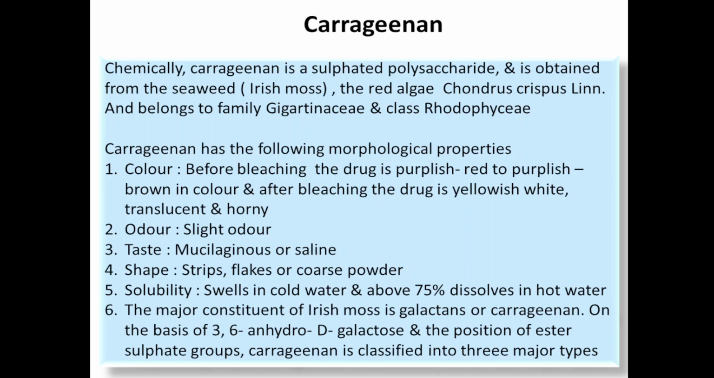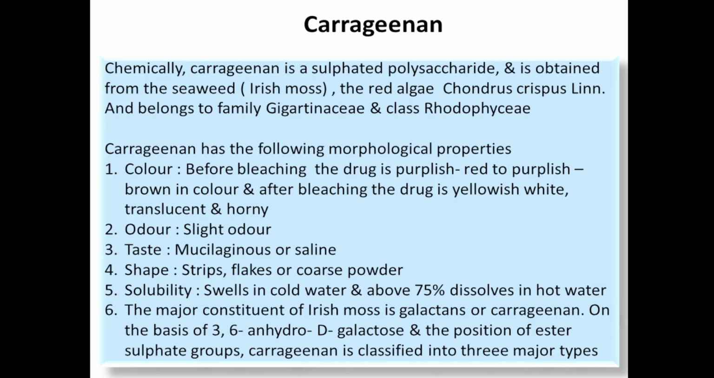Carrageenan has the following morphological properties. Color: before bleaching the drug is purplish red to purplish brown; after bleaching it is yellowish white, translucent and horny. Odor: slight odor. Taste: mucilaginous or saline. Shape: it is available in the form of strips, flakes or coarse powder. If coarse powder is mixed with cold water, it will swell, and about 75% of it will dissolve in hot water.